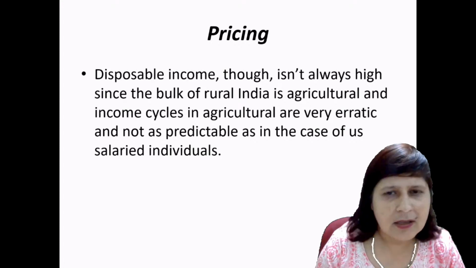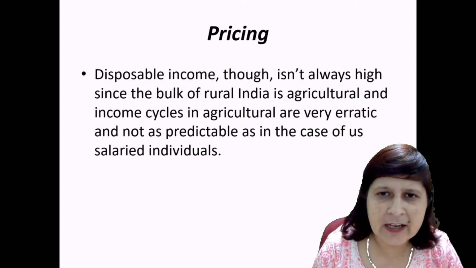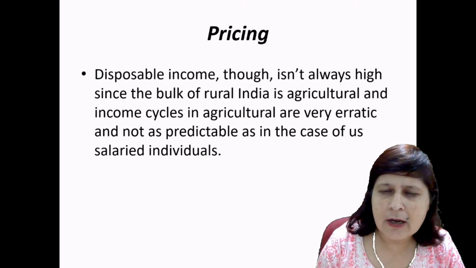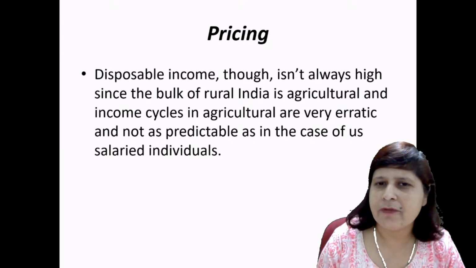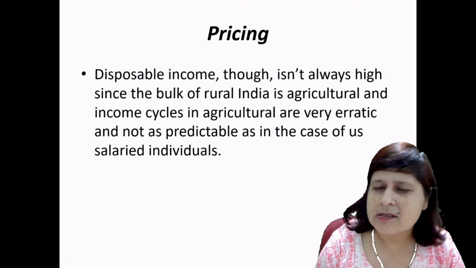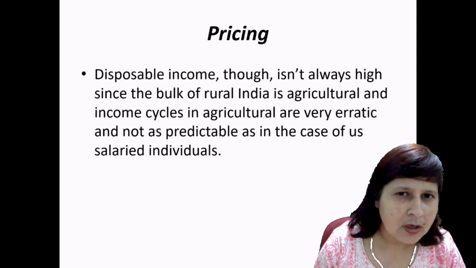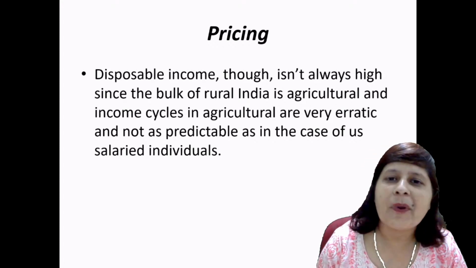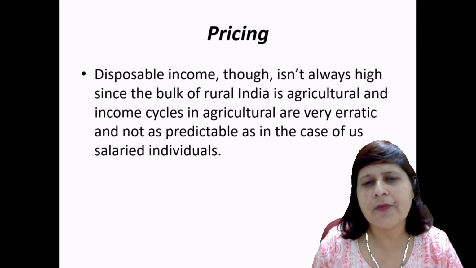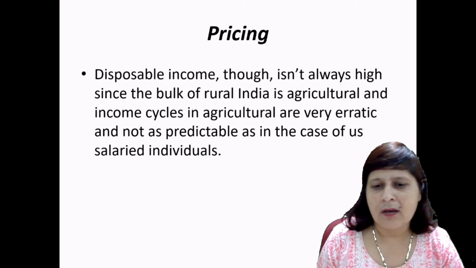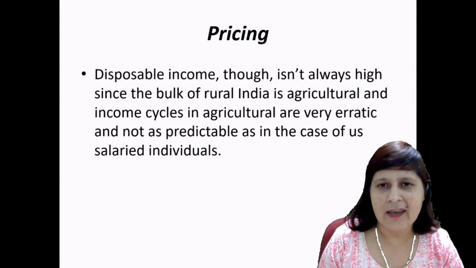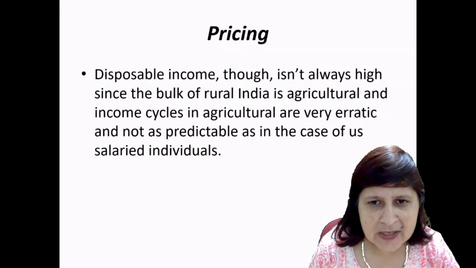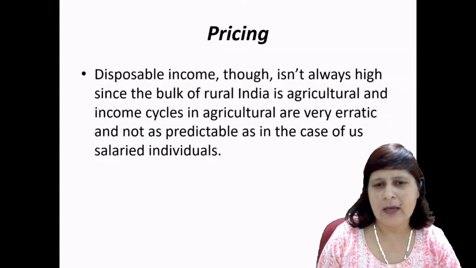Because in rural areas the income is less and erratic. The majority of the population depends on agricultural income, and agricultural income is not a fixed type of income, right? It is a seasonal type of income. And they don't earn as much as the people in the urban areas. So pricing a product is difficult, right? Because the disposable income is not high in the rural market, companies have to price the product according to the income.